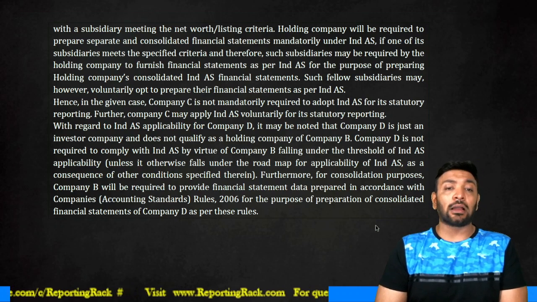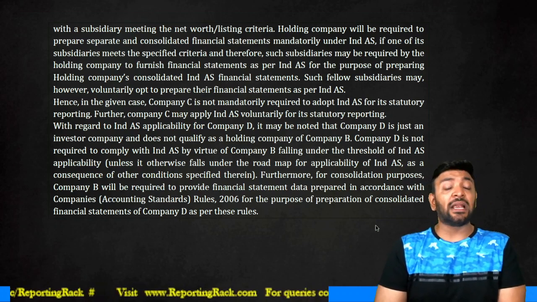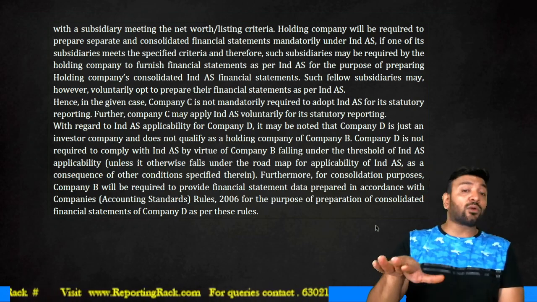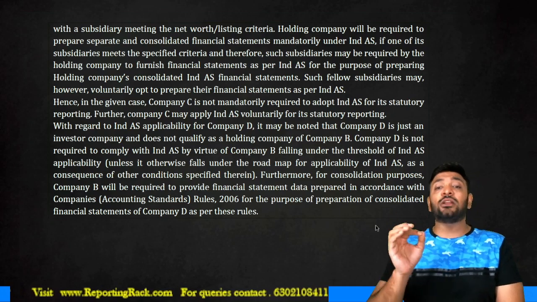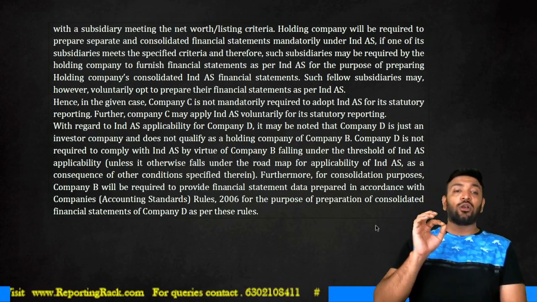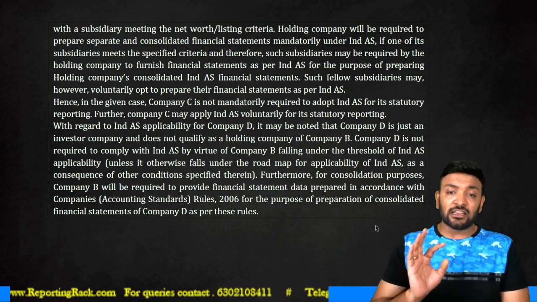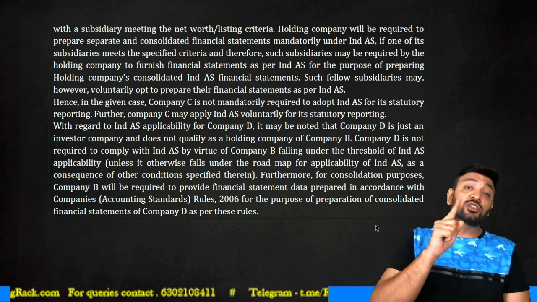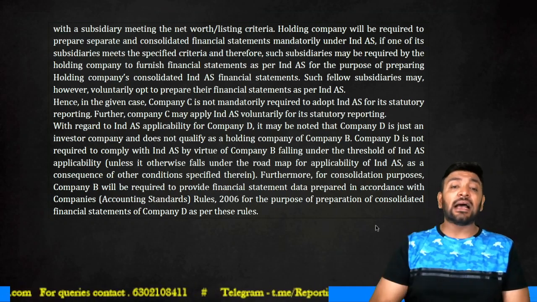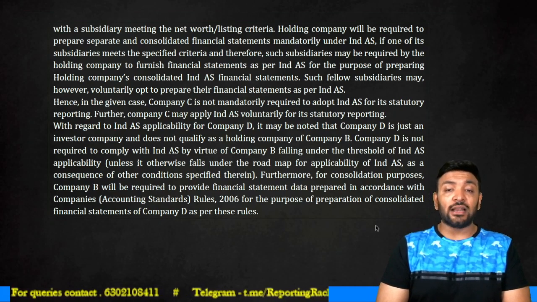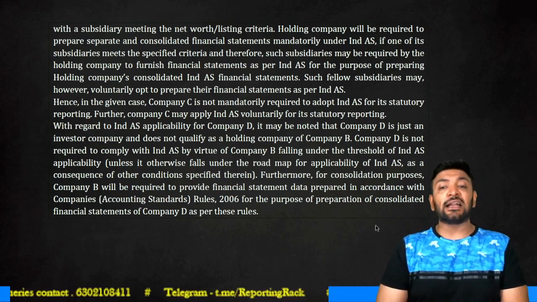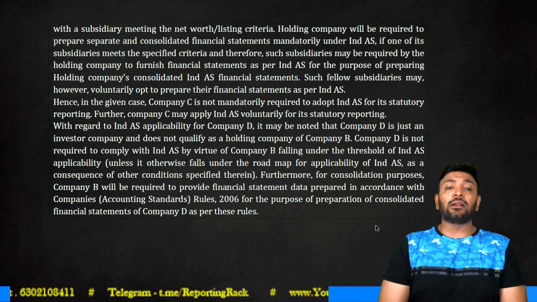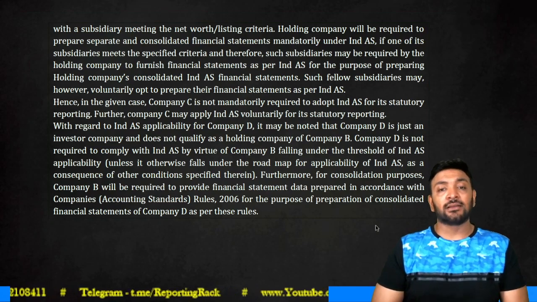an investor company, but is just an investor company and does not qualify as a holding company of B. Therefore, D is not required to comply with IND AS by virtue of Company B falling under the threshold of IND AS applicability. Furthermore, for consolidation purposes, with whom B Limited has to consolidate, with D, as an associate. To provide for that consolidation purpose, B Limited should provide financial data in accordance with Companies Accounting Standard Rules 2006 for Company D's consolidation purposes. Clear?